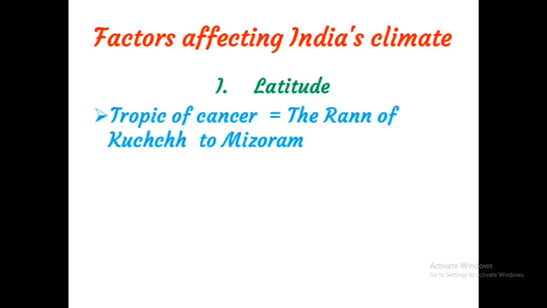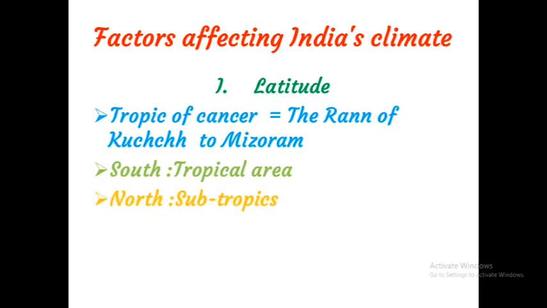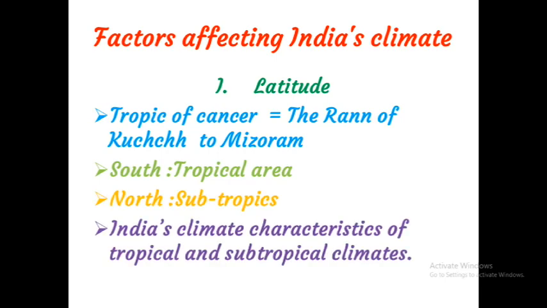The Tropic of Cancer passes through the middle of the country from the Rann of Kutch in the west to Mizoram in the east. Almost half of the country lying south of the Tropic of Cancer belongs to the tropical area. All the remaining area north of the tropic lies in the subtropics. Therefore, India's climate has characteristics of tropical as well as subtropical climates.